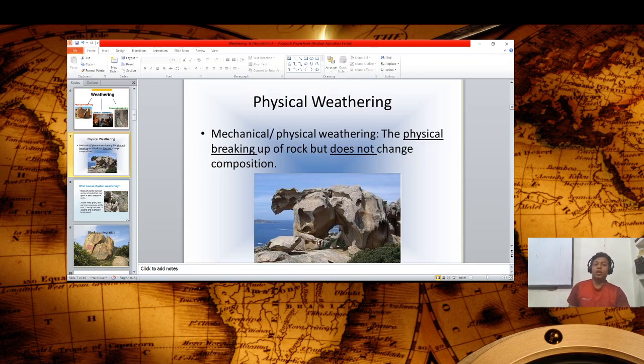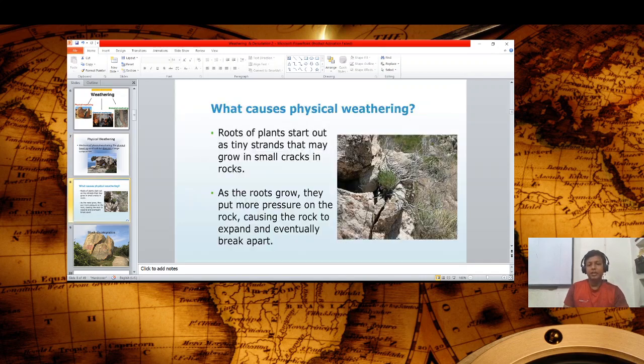Physical weathering, also called mechanical weathering, is the physical breaking of rock that does not change its composition. The cause of this physical weathering is that the roots of plants start out as a tiny strand that may grow into small cracks in rocks, like you see in this picture.